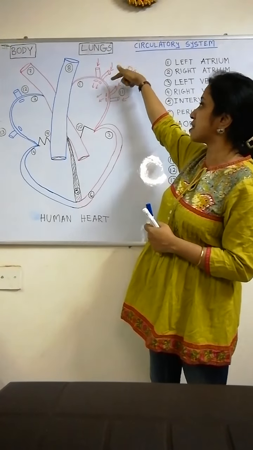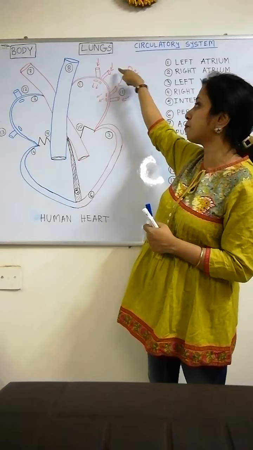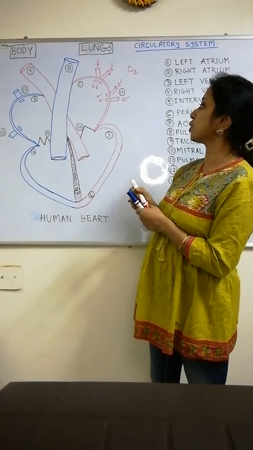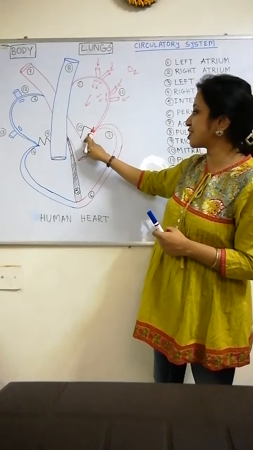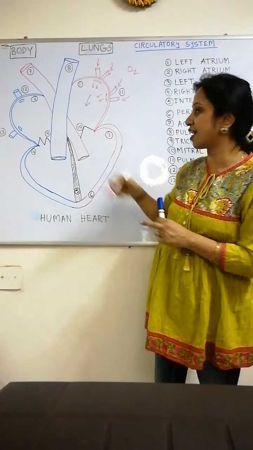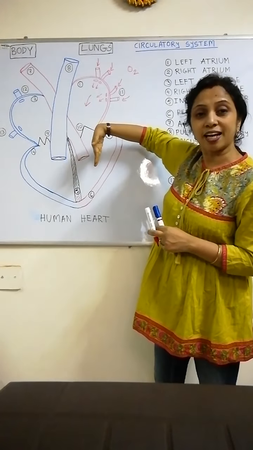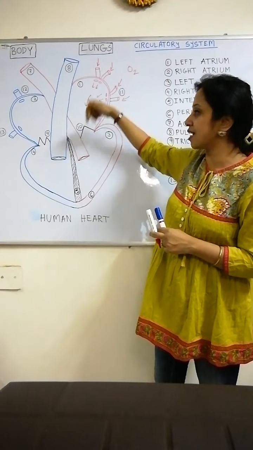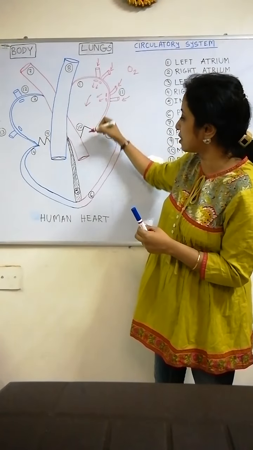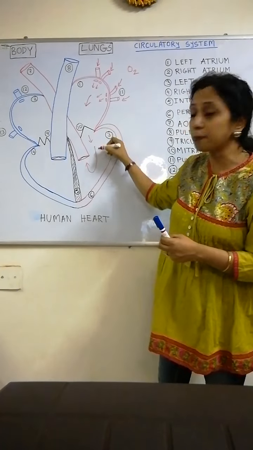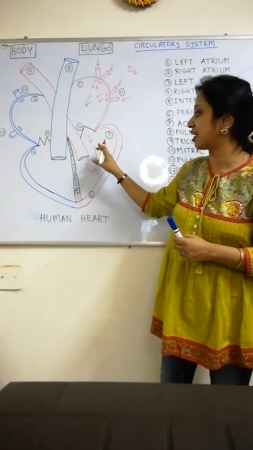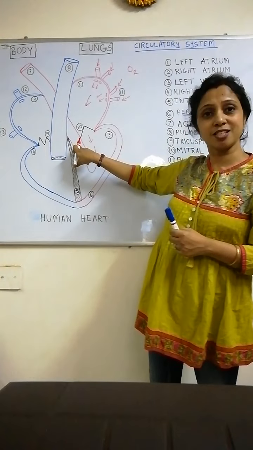Now pulmonary veins carry the oxygenated blood from the lungs to the left atrium, and it will knock the door. This door is known as the mitral valve. It can open to this side only. So the blood will come through this valve to the left ventricle and it will directly go to this aorta.